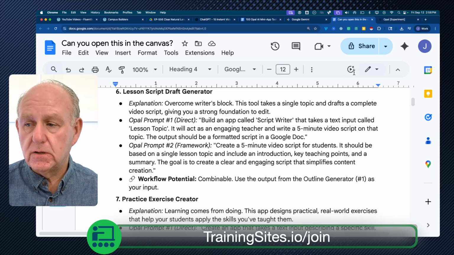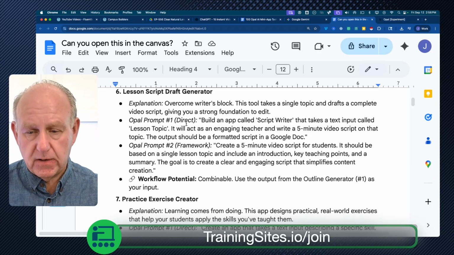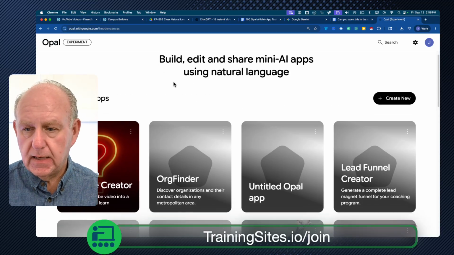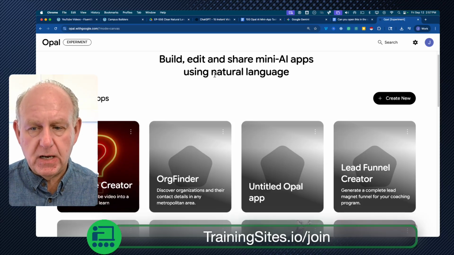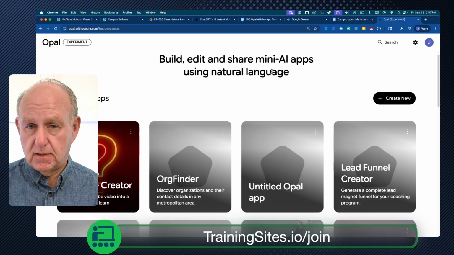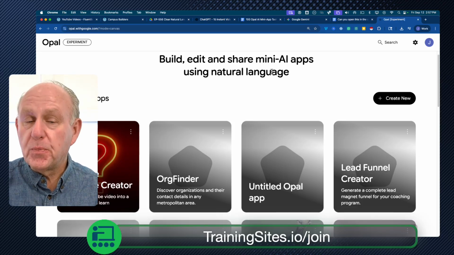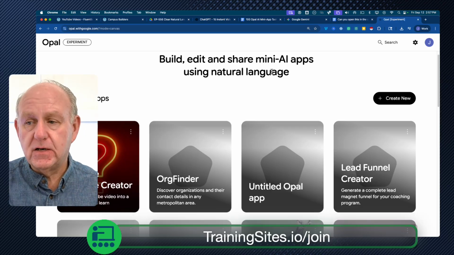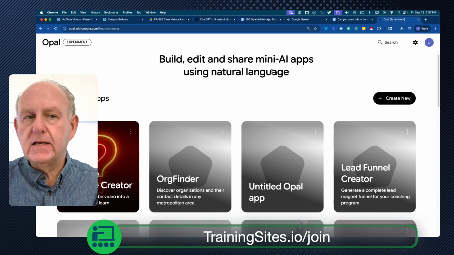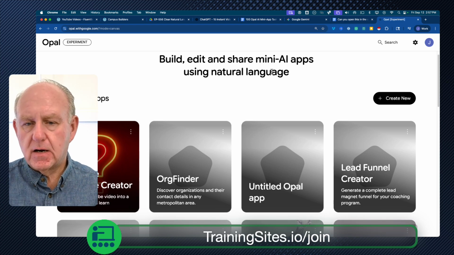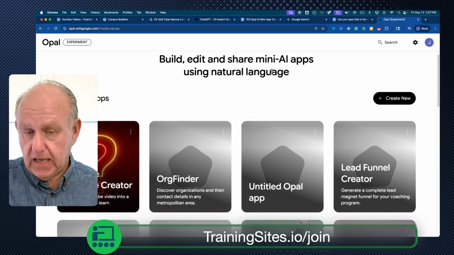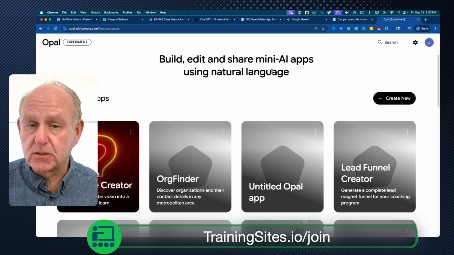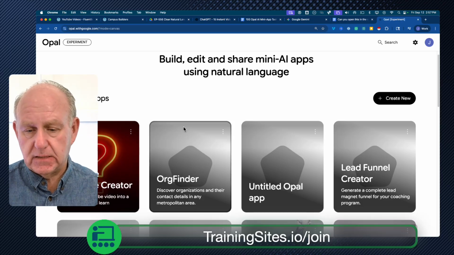Now what I will do first is show you the ones that I created here on the list that are specific to Opal. The reason they're specific to Opal is, see where it says build, edit, and share mini apps using natural language? This is Google. So there are other third-party tools that you can work around this with, but this one is free to try if you're in the States. The reason I did a separate list for this one is because there are some limitations on the inputs, the generations or the AI work that Gemini does in the middle, and the output. So I'll show you those, and then we'll go and actually build one to see what happens.